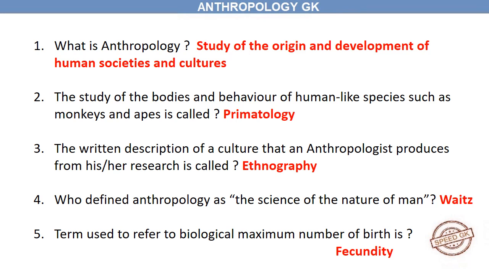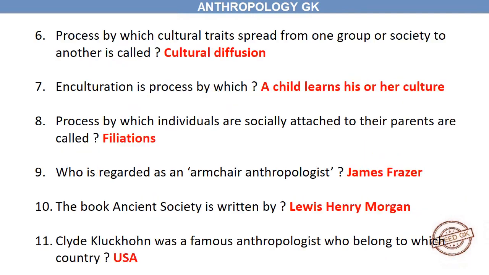The term used to refer to the biological maximum number of births is fecundity. The process by which cultural traits spread from one group or society to another is called cultural diffusion. Enculturation is the process by which a child learns his or her culture. The process by which individuals are socially attached to their parents is called filiation.